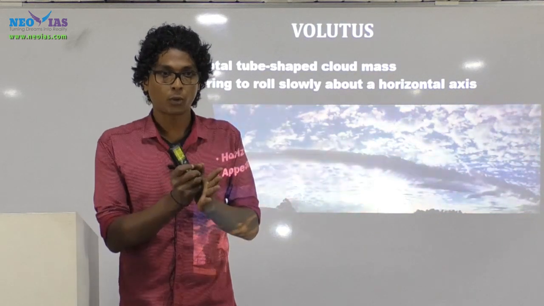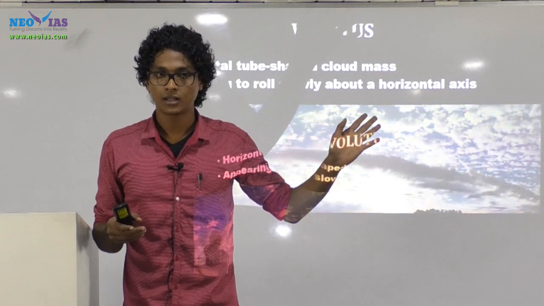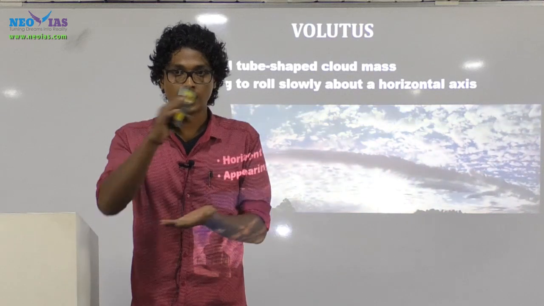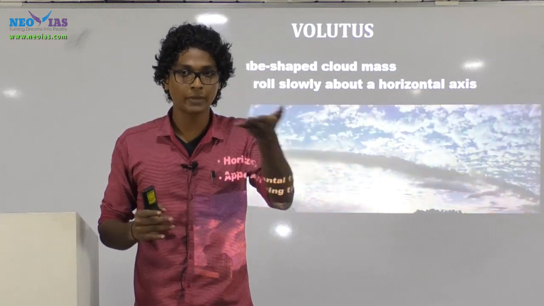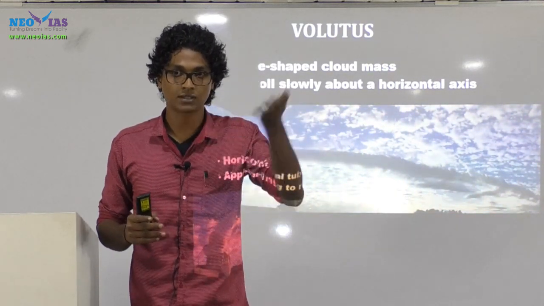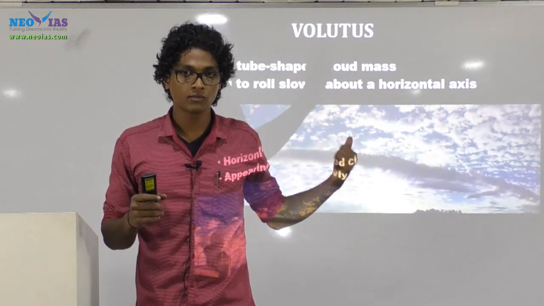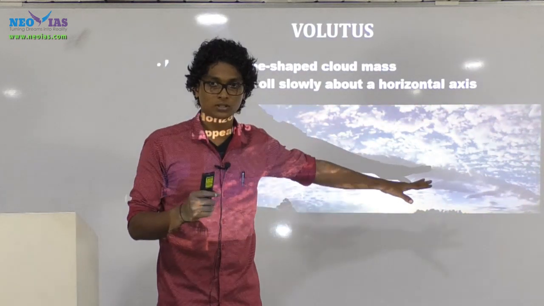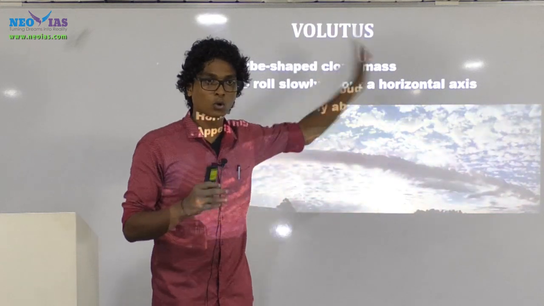So the property of asperatus is a roughened, upturned sea surface, or a wave kind of structure at the bottom base. In the case of volutus, we have horizontal tubes, or what can be called roll clouds.